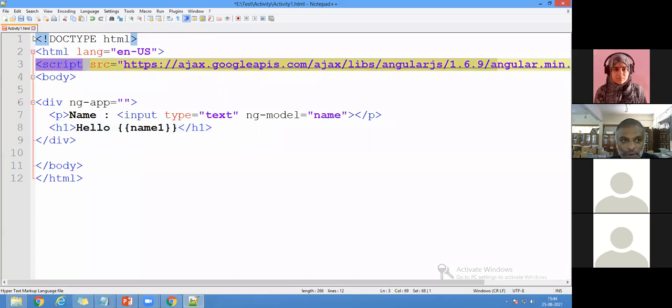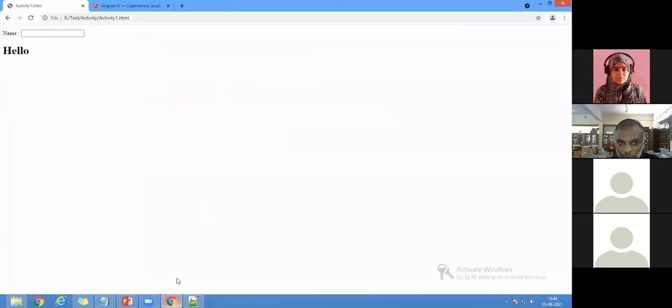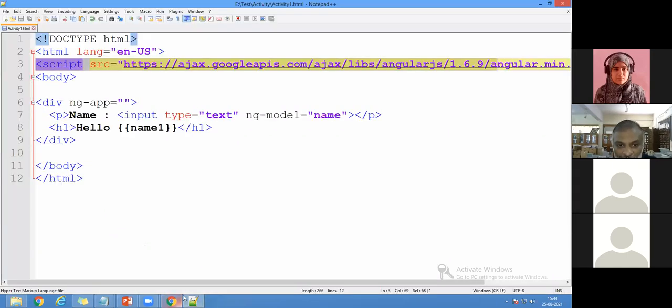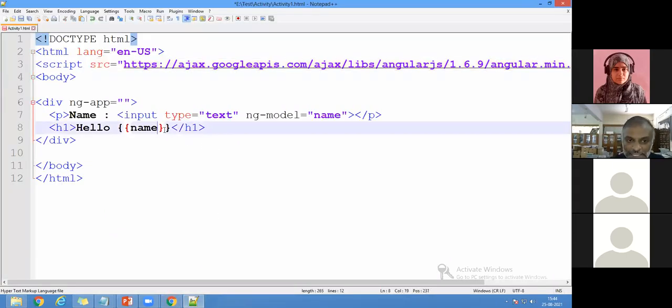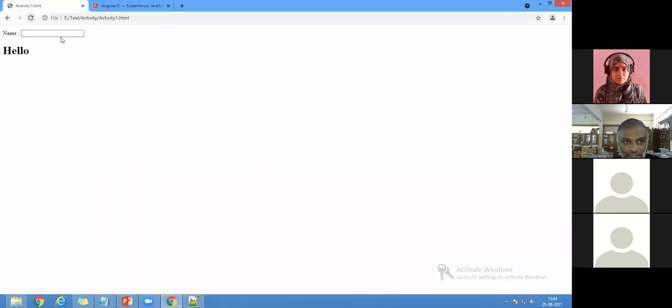Now I can check. Now I'm going to save the file. Once again, I'm going to run the same program. Now you see, I'm going to type it. What happened? It is not executing because the model name plays a vital role. The model name alone will be coming here. Otherwise, it is not there, right? So now once again, I'm going to change the name and I'm going to save and run the program once again. Now you see.